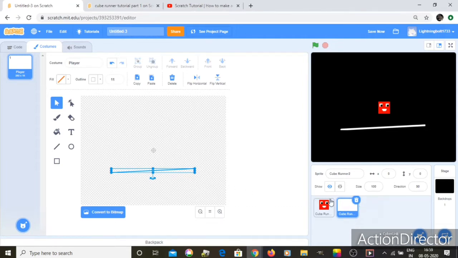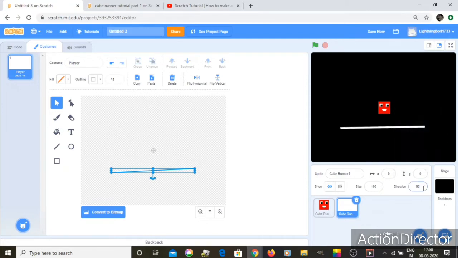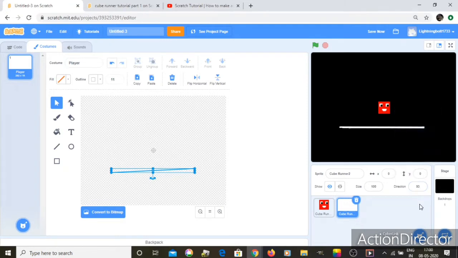And don't change it back, we have this direction. Let's just change that until we reach a good one. Maybe 91 would be a good one. Okay, 93. Yeah, 93 is best.